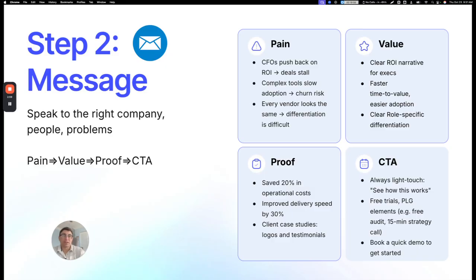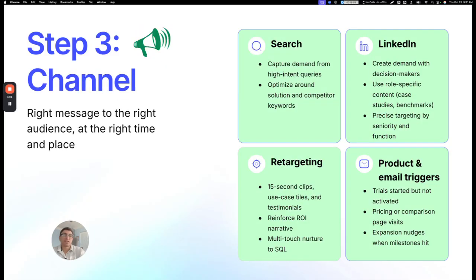Step three is channel. Deliver the right message to the right audience at the right time. Search captures demand from high intent queries and competitor keywords. LinkedIn creates demand with decision makers using role specific content like use case stories and benchmarks. Retargeting reinforces ROI through short clips and testimonials. Product and email triggers nudge users when they visit pricing pages or hit usage milestones.